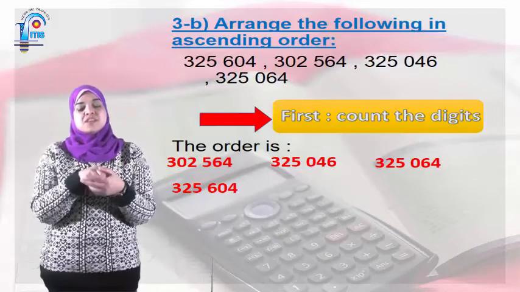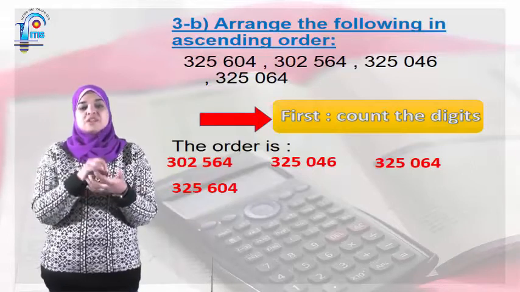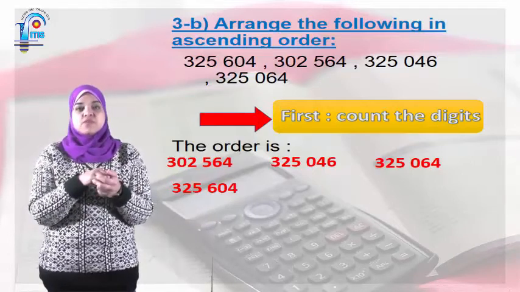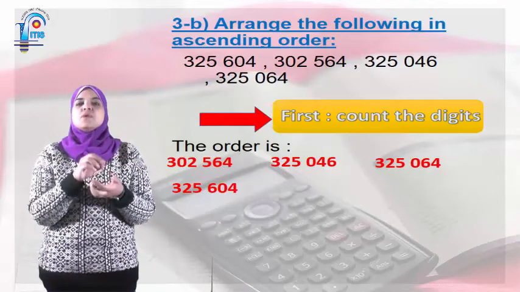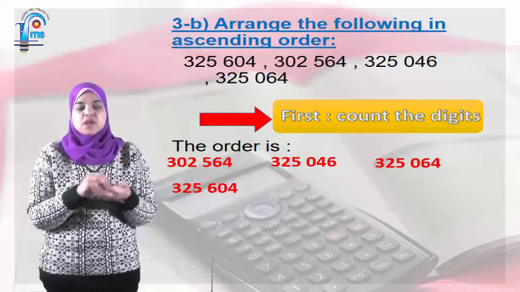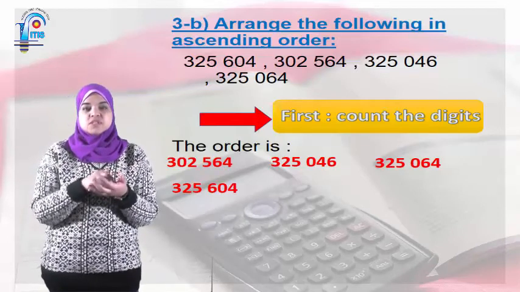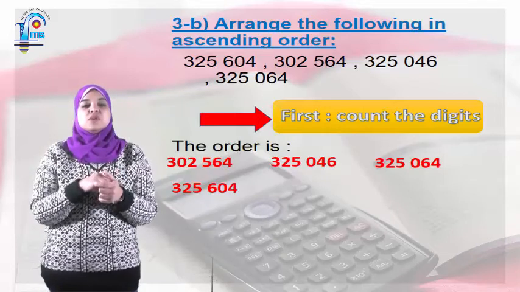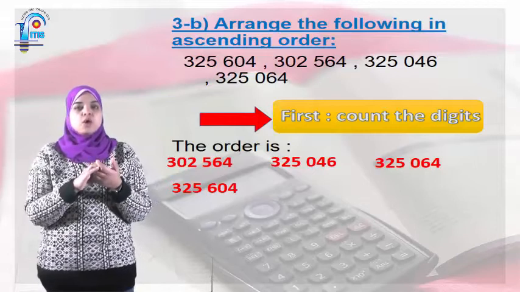Here I want ascending order, so I'm going to start with the smallest one, which will be 302,564. Then I cross it out, okay? Then 325,046, then 325,064, and the last one 325,604.